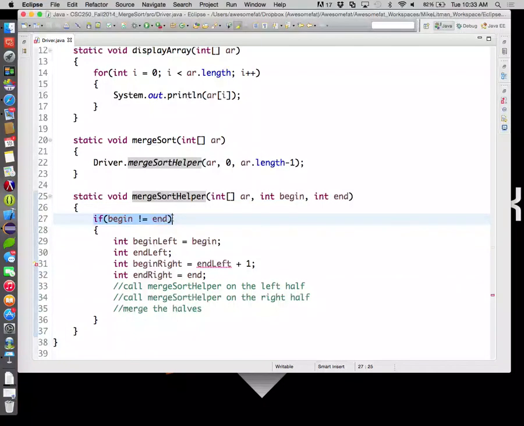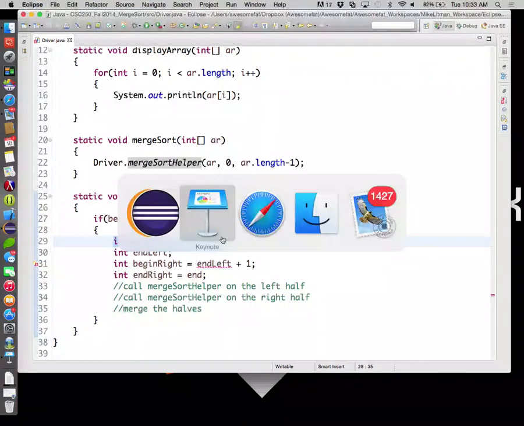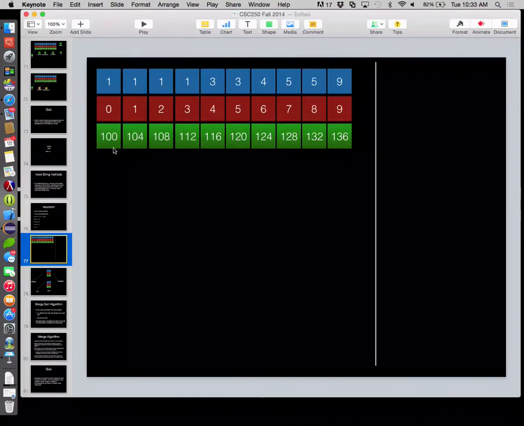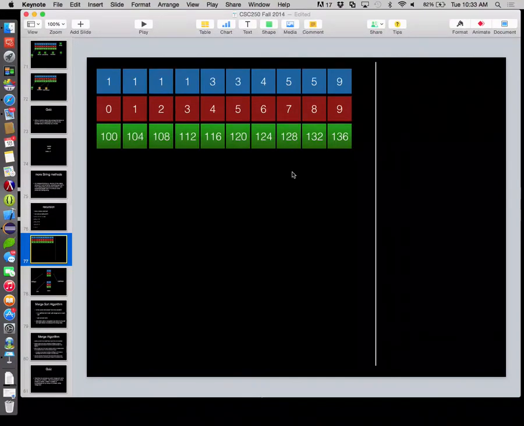It's not a one list, which means it's not currently sorted. We're going to get begin left, so the left half of this guy, and we can look at our picture while we're doing this. This is the whole list we pass in, initially begin and end. Begin is 0.